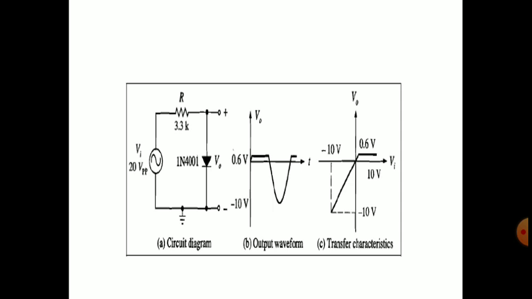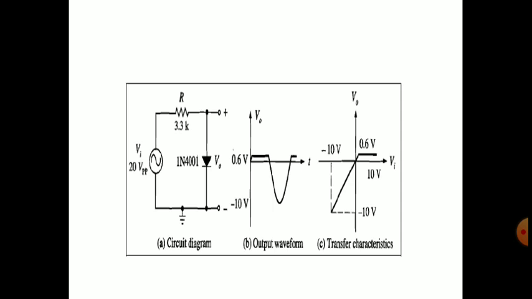You may ask, sir, there is a 0.6 volts V reference level in this positive half cycle, then why are we calling it unbiased? Because we didn't apply any external V reference. See the circuit, observe the circuit. In this circuit we didn't use any external V reference voltage, but we are considering the diode as a practical diode, not an ideal diode.